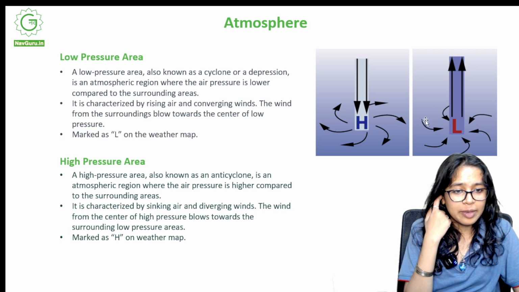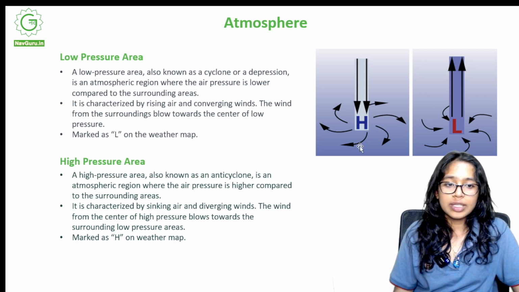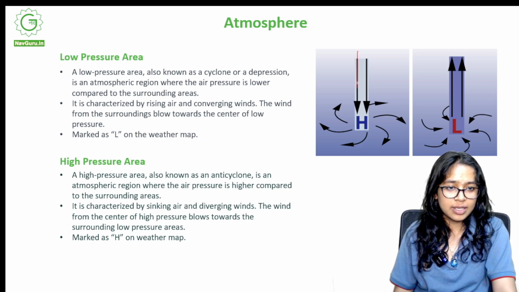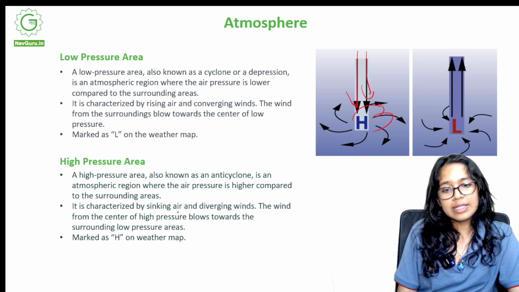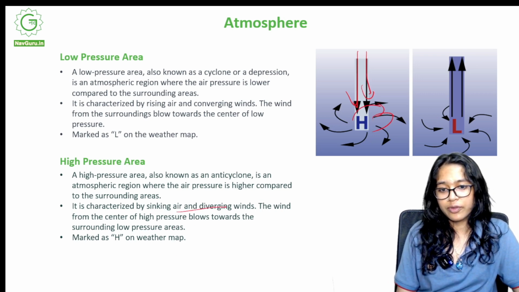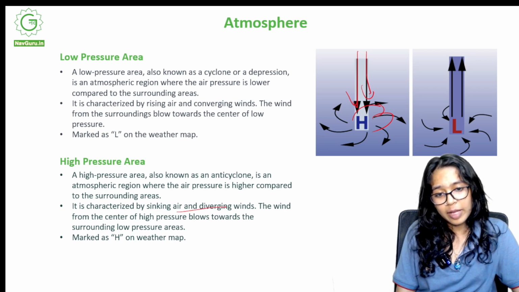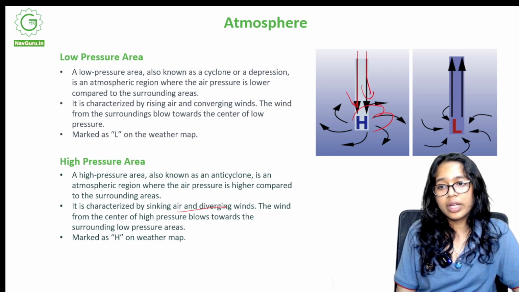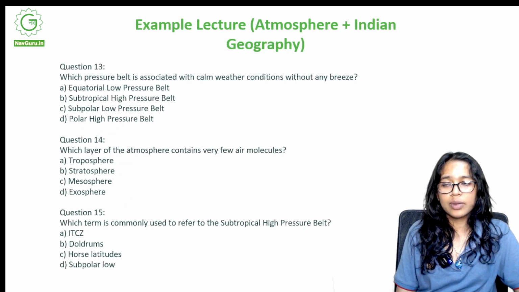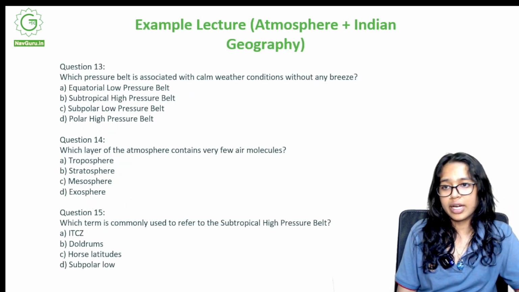Yes. So high pressure area, this is here. You can see the air is sinking and the wind is blowing outside. So it is characterized by sinking air and diverging winds. The wind from the center of high pressure blows towards the surrounding low pressure areas. Alright, and same with the low pressure area. It converges and winds blow from the high pressure areas to the center of the low pressure areas.